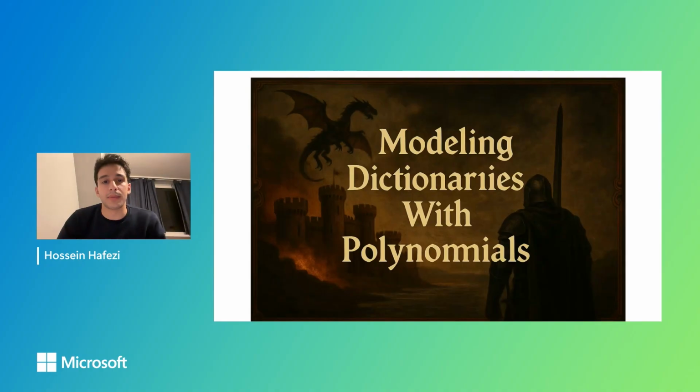Okay, now let's get into the paper. Our first step is how to model dictionaries with polynomials.